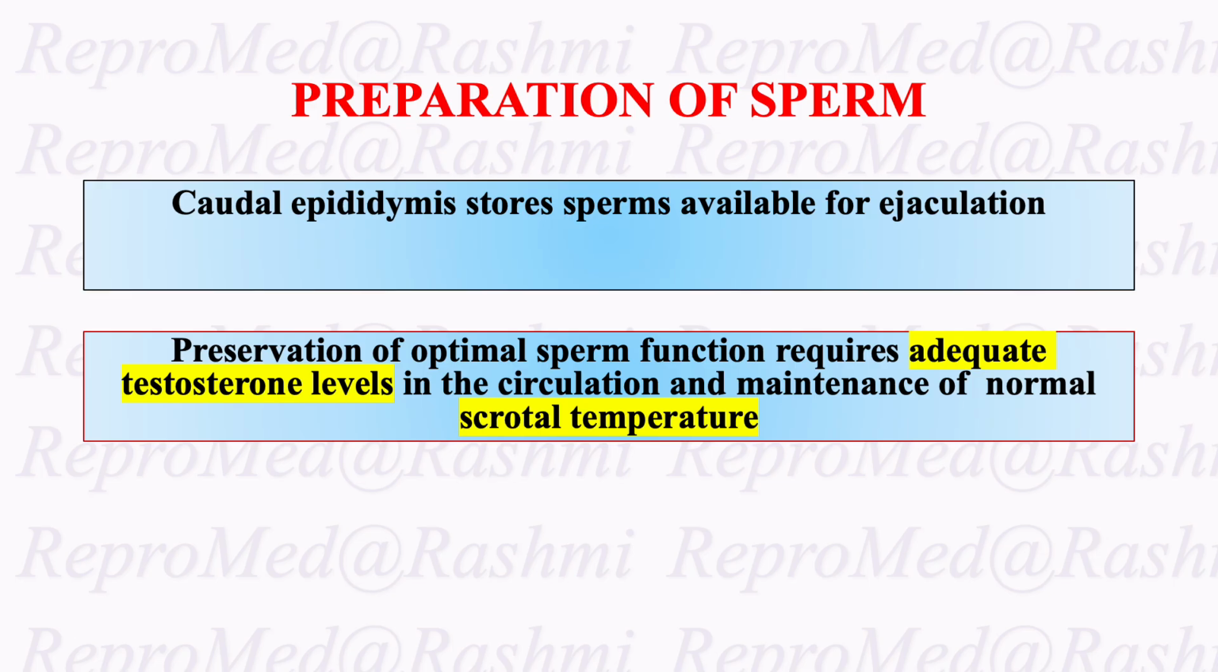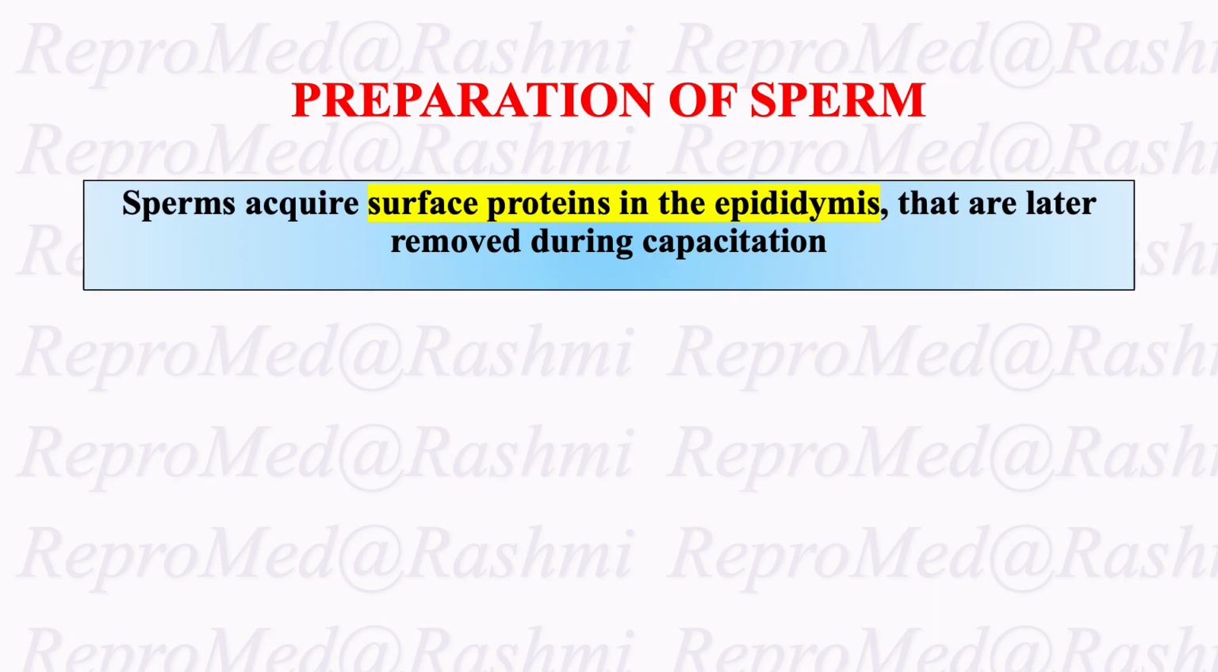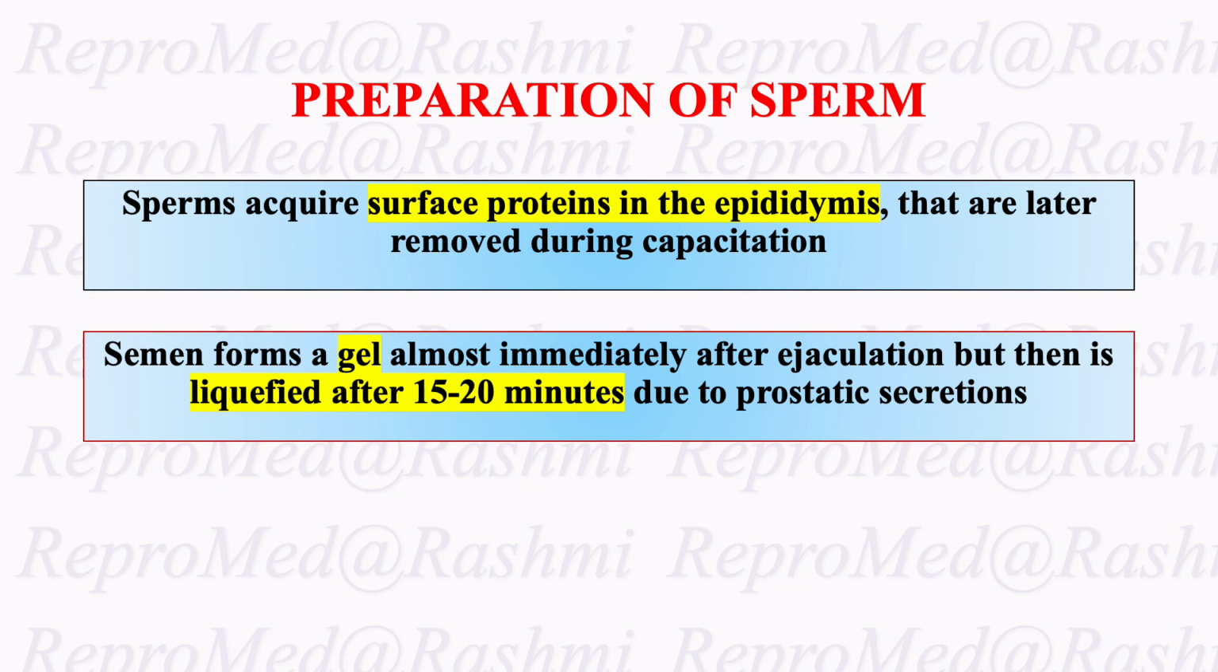Preservation of optimal sperm function requires adequate testosterone levels as well as a normal scrotal temperature. The ability to store functional sperm provides a capacity for a male to have repetitive fertile ejaculations. Sperm acquires surface proteins in the epididymis that are later removed during capacitation.